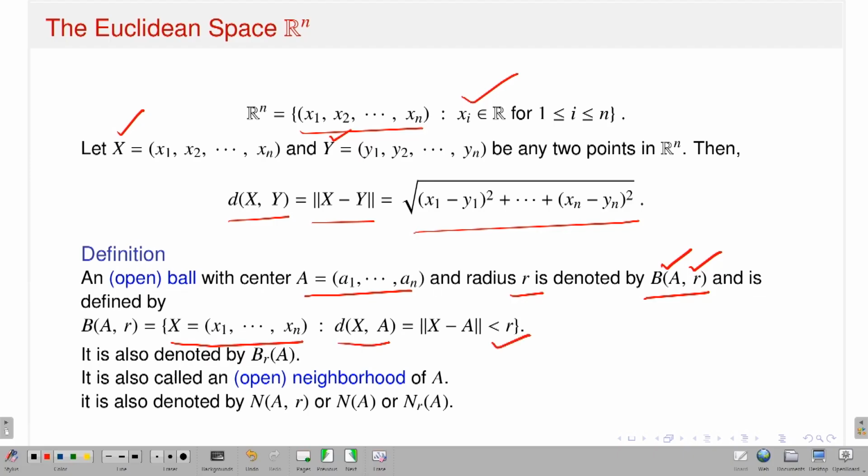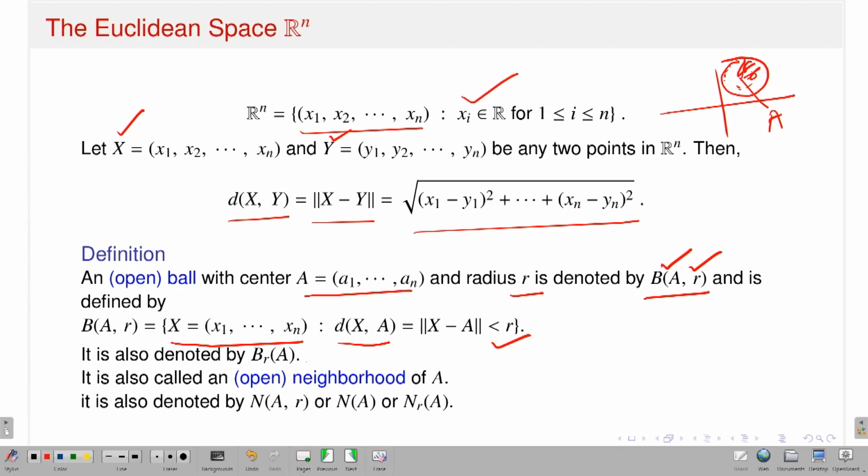Okay. So that means if I draw a picture, at least in the case of R2, what is going on: if I have a point A, then I can draw a circle centered at A with radius r. So this is my point A and this is my radius r. So all those points in those balls. So this is actually the definition of open ball.